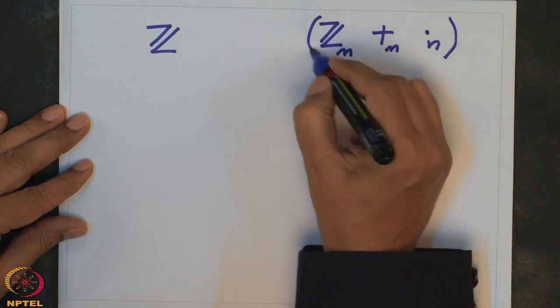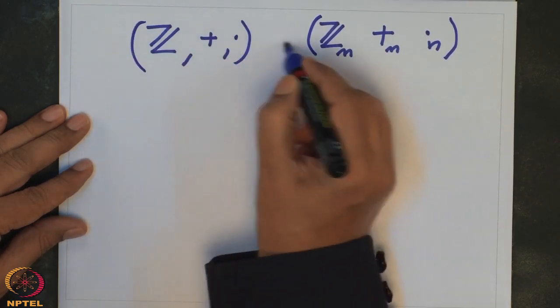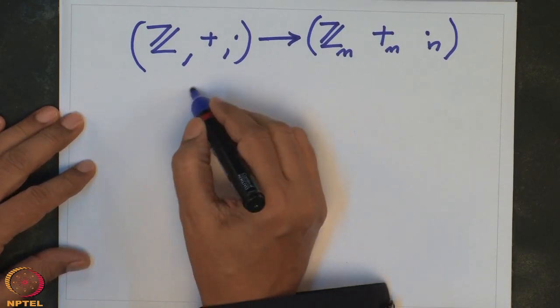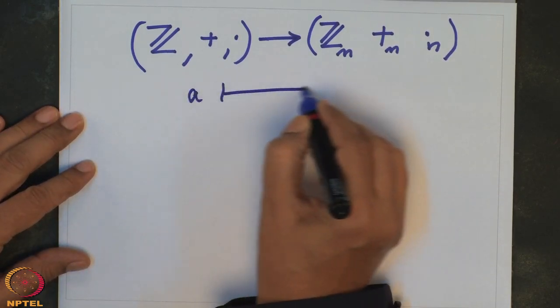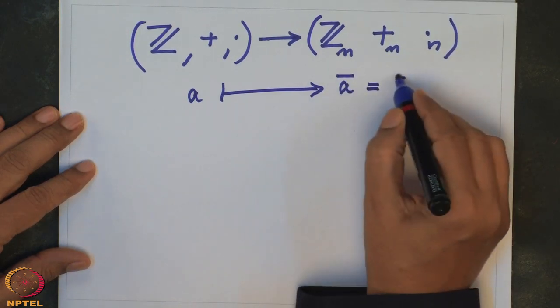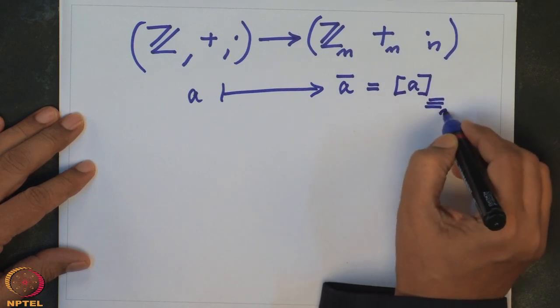This again we should suppress, but only for today let me just write it. So the map here is just: take any A in Z and map it to A bar, and A bar means the equivalence class of A under this relation, congruent modulo n.